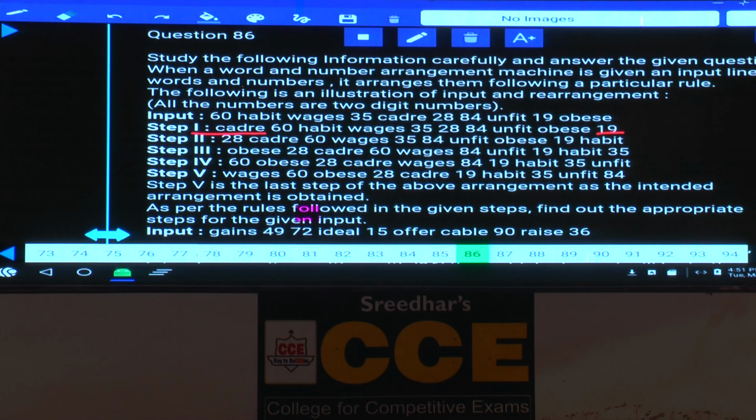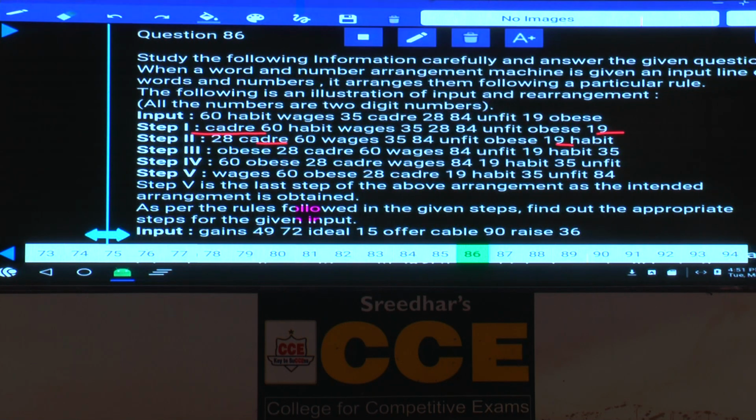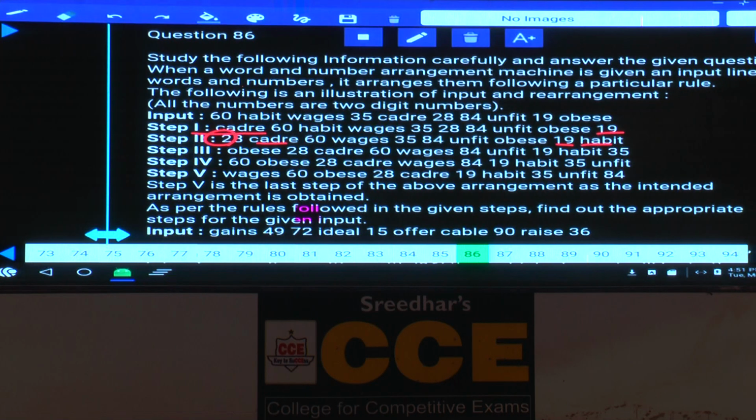They are arranged in step 1, and in step 2, cadre shifted to the next place, and 19 shifted to the second from the right. And after this cadre, the next number after 19 is arranged at the first place, and next the word habit is arranged at the last place. Clear? Because the words are interchanged and the numbers are also interchanged.